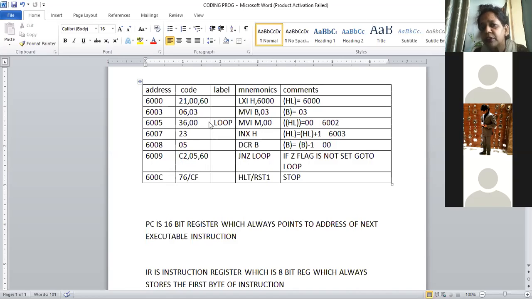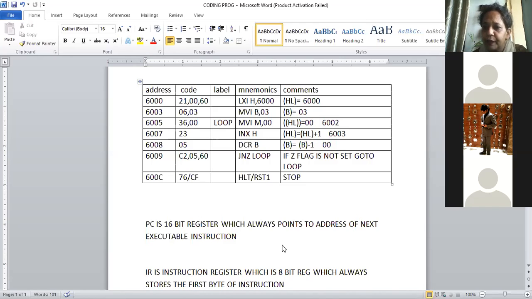Therefore the instruction at 6005 will be executed and so on. The moment this condition is true, the PC will have this particular address. Therefore the instruction at this particular address will be executed. So PC always has the next executable instruction's address, correct?